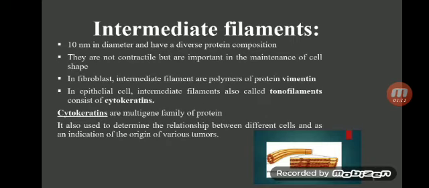Intermediate filaments. These are 10 nanometers in diameter and have a diverse protein composition. They are not contractile but are important in maintenance of cell shape. In fibroblasts, intermediate filaments are polymers of the protein vimentin, and in epithelial cells, intermediate filaments are also called tonofilaments, which consist of cytokeratin. Cytokeratins are a multigene family of proteins whose function is to determine the relationship between different cells and serve as an indication of the origin of various tumors.